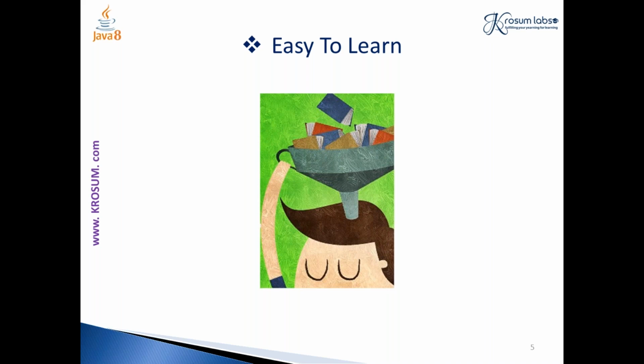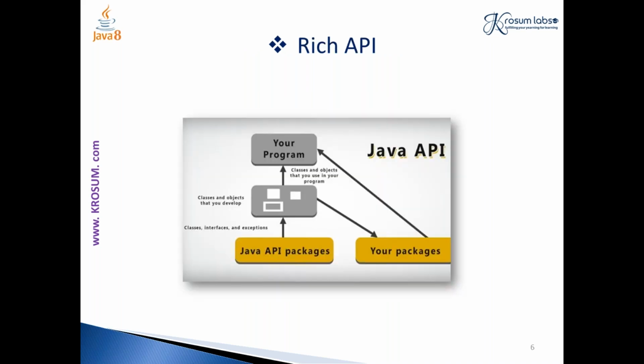Even Android has a strong pillar of Java, even though it has a full version implemented in Linux, still Java is one of the pillars of Android. So it is easy to learn, and it has a rich API. So almost 4,500 APIs are available for Java developers currently.